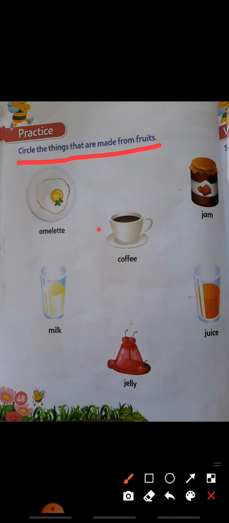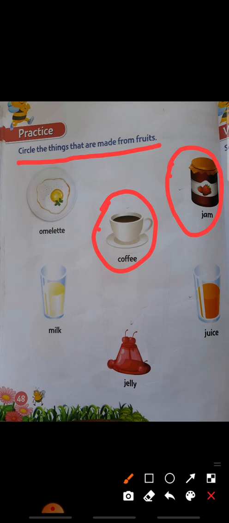Yes. Why? Because of seeds. From the fruit seeds only we make the coffee. So you have to circle the coffee picture. Next, third picture, jam. Jam we make from fruits. So circle this picture also.